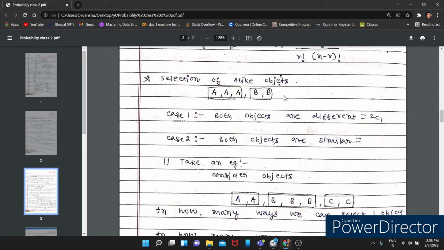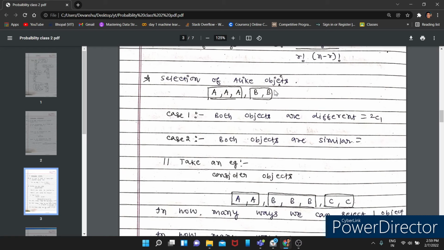When we will be doing questions on it, then you will be getting it very clearly. But right now, try to understand it and try to remember the formulas. When we do questions, you will understand the concept very clearly. Now, if you want to select objects out of these 5 objects or 5 alphabets, then there are two cases possible.